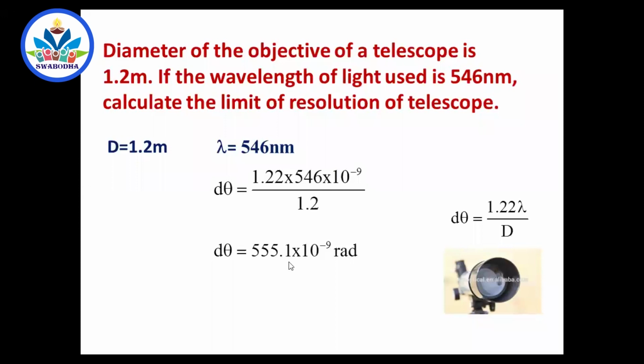If those two objects subtend an angle less than this, they cannot be seen as separate objects. If they subtend an angle more than this, you can see them well separated, no problem. So this is the minimum angle they should create in this telescope so that you can see them well separated. For an eye it is 1 minute, but here it is so many radians, very much less. You convert 1 minute into radian, this will be much lesser than that.